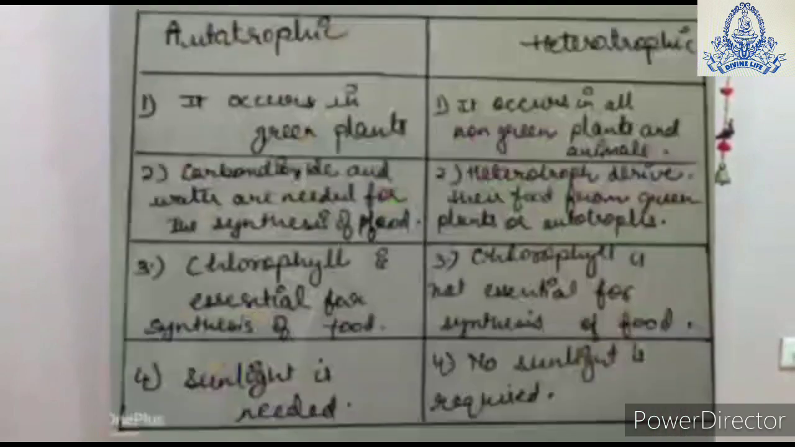So how do plants take nutrition? There are two basic modes of nutrition. The first is autotrophic nutrition and the second is heterotrophic nutrition. Let us understand what is autotrophic and what is heterotrophic nutrition. Autotrophic nutrition, auto means self. So self nutrition. That means if an organism makes its food on its own, it is called an autotroph. For example, green plants.